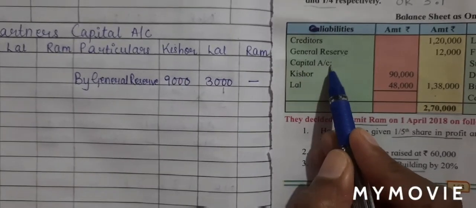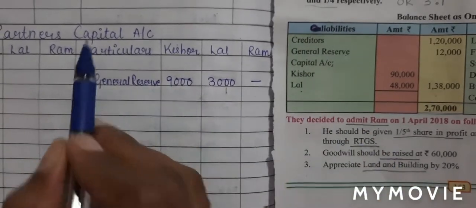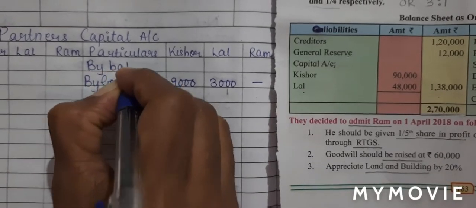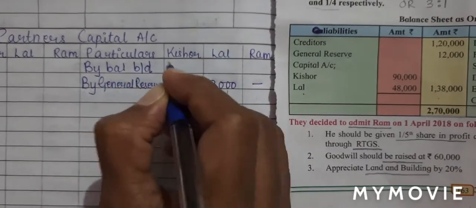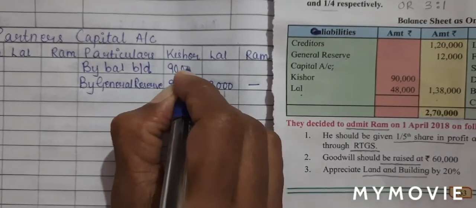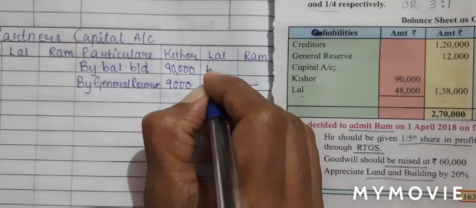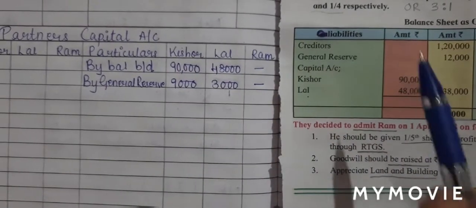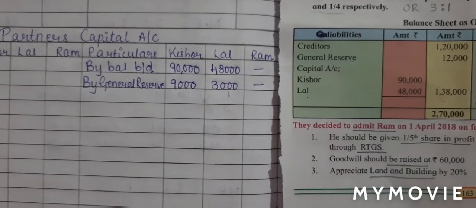Next is capital account of Kishore and Lal. So capital account credit side, I'll write by balance brought down. Kishore 90,000 and for Lal it is 48,000. With this, students, we have completed liability side.